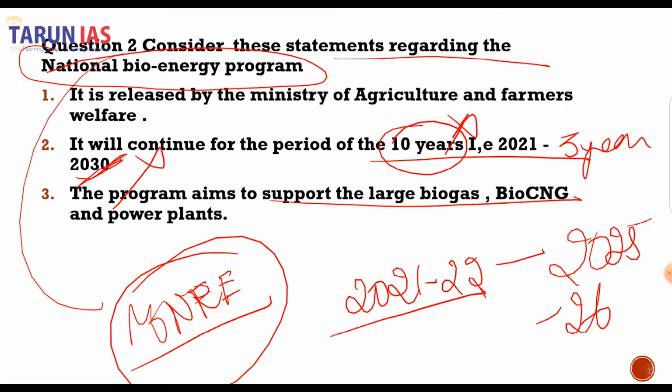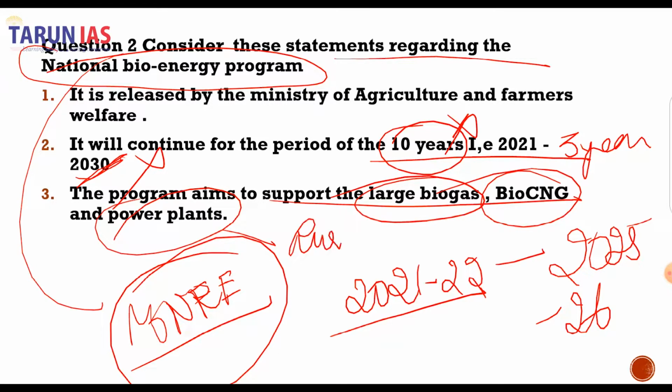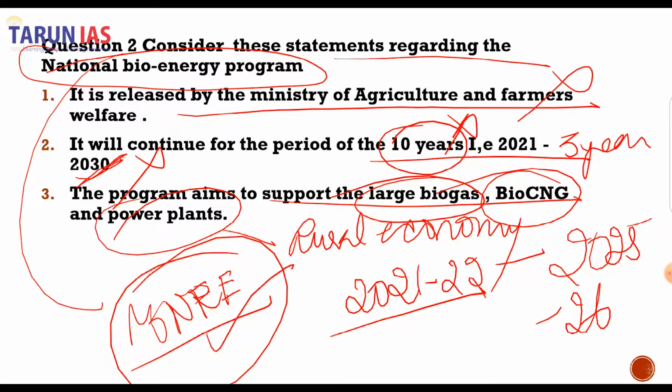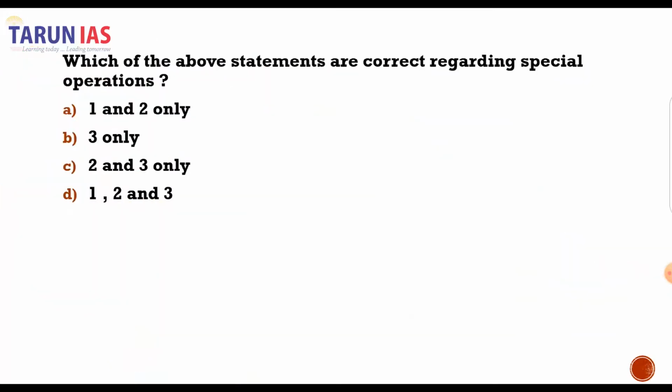And yes, it aims to support the large biogas, bio-CNG and power plants for the rural economy. Therefore, second statement is incorrect, and first statement is also incorrect because it is an initiative led by the Ministry of New and Renewable Energy and not by Agriculture and Farmers Welfare. Thus, only 3 is our correct answer. So we'll choose our option accordingly.